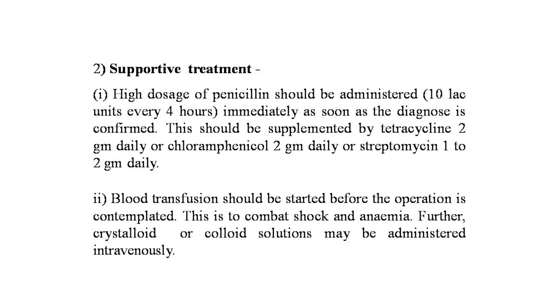Second point is that blood transfusion should be started before the operation is contemplated. This is to combat shock and anemia. Further, crystalloid and colloid solutions may be administered intravenously. Anti-gas gangrene serum, which has been described as a prophylactic treatment, should be administered in the established cases with the same dose repeated every 4 to 6 hours for 3 times. So 3 ampoules of polyvalent antitoxin will be required.